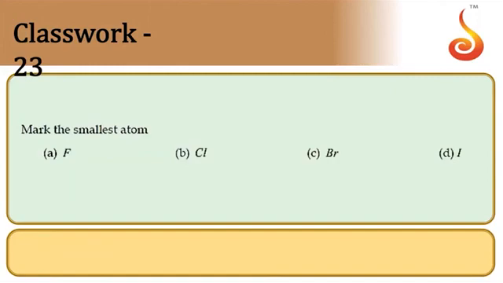Then, mark the smallest atom. Down the group atomic size increases. Therefore the first atom is going to be the smallest atom. So the option is A.